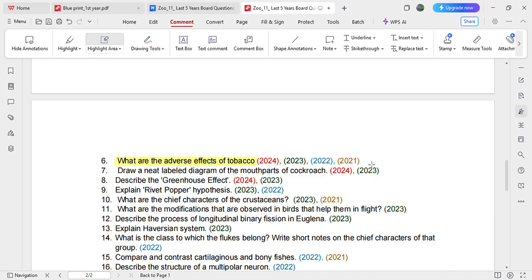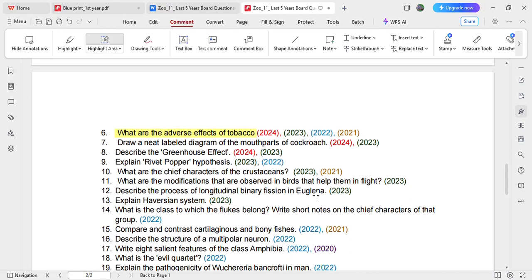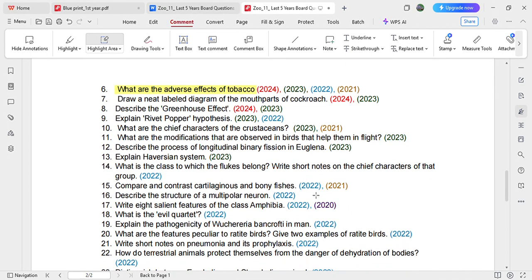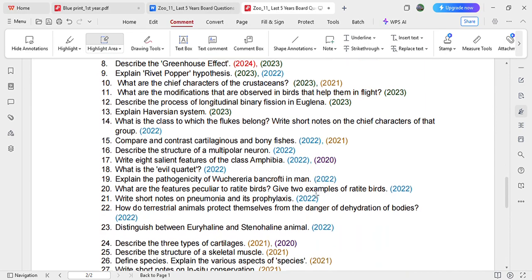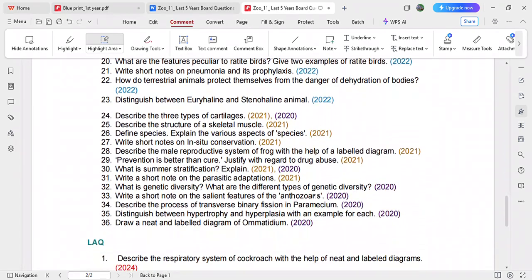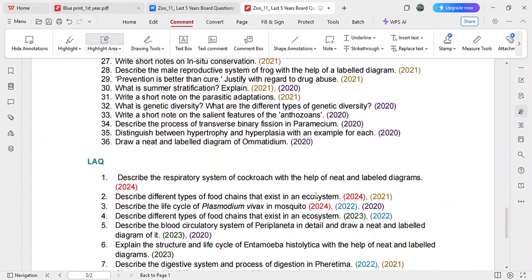Now, what is the use of making this list? Slow learners can go with all the questions mentioned over here, because these are fewer as compared to the ones I have given in the PDF, right? So you can go with all these. The second point is that the analysis I'm getting from the last 5 years of data is that lots of questions are being repeated. So you can just go with all this data. I'm pretty much sure that many of the questions are going to be repeated. So how many SAQs do we have? We have 36 SAQs. Let's jump on to the LAQs.